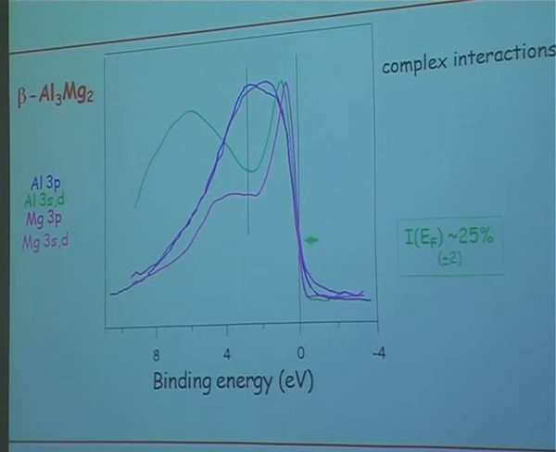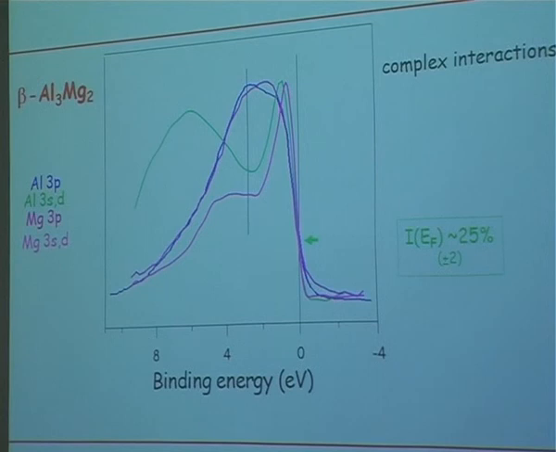We have four curves. The green one here is aluminum 3SD. The purple one is magnesium 3SD. The blue is aluminum 3P. And this dark purple here, well, it was more different on the computer, I'm sorry. The two colors are almost the same, but it is this one here, which corresponds to magnesium 3P.